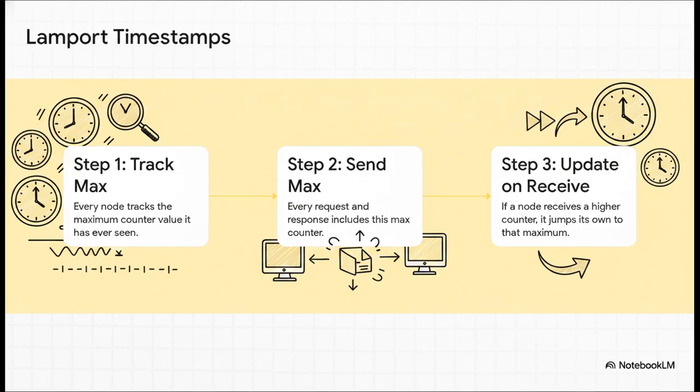First, every computer, every node, just keeps a simple number, like a counter. Second, whenever it sends a message, it tags that message with its current number. And finally, this is the magic part: if a node gets a message with a number higher than its own, it immediately fast-forwards its own counter to that higher number. That's it. That one simple rule makes sure that time across the system is always moving forward, perfectly preserving that chain of cause and effect.